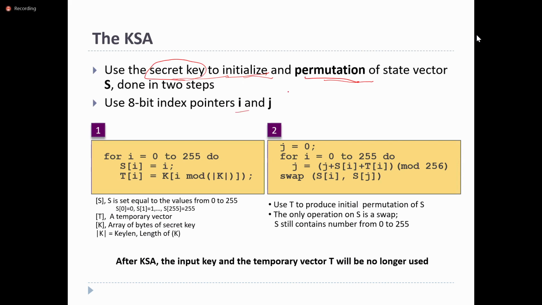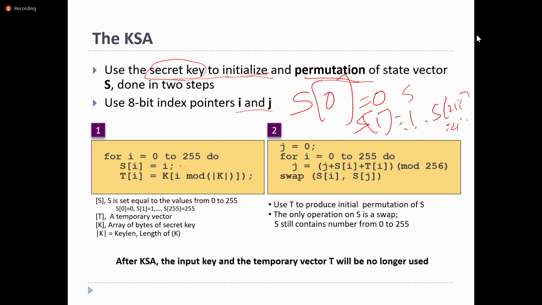It uses two pointers, loop variables like i and j. The loop will be repeated 256 times. For i, since the size is 256, S of 0 will be assigned with 0, S of 1 with 1, and so on, so S of 255 will be assigned with 255.